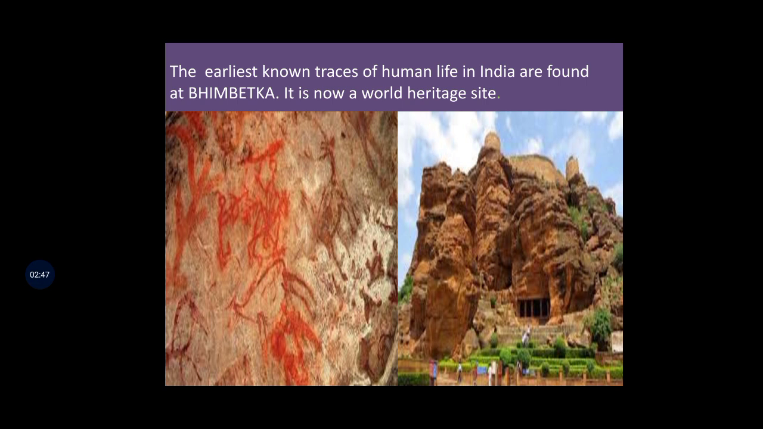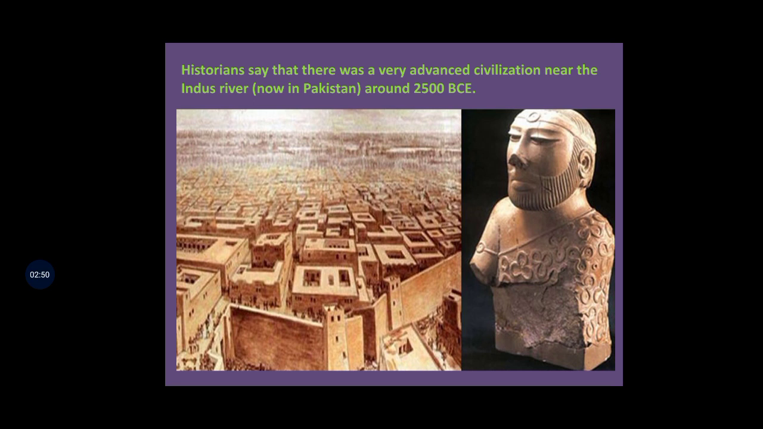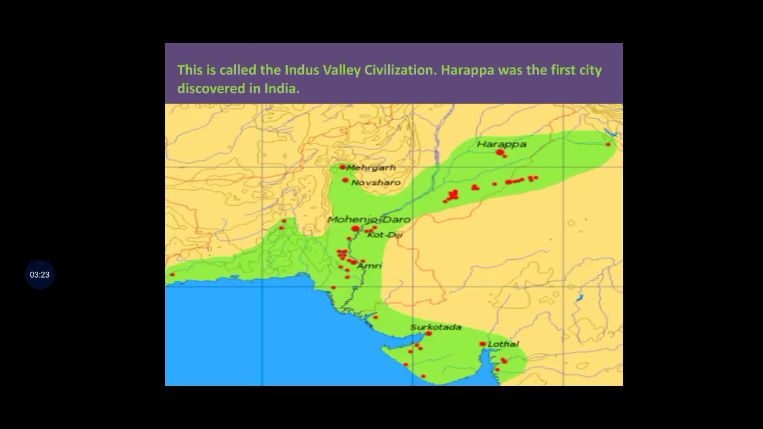Okay, students, historians say that there was an advanced civilization near the Indus River, which is now in Pakistan, around 2500 BCE. Students, you know what is a historian? The person who studies history. So what do they say about history? That there was an advanced civilization near the Indus River, which is now in Pakistan. So students, this is called the Indus Valley Civilization.